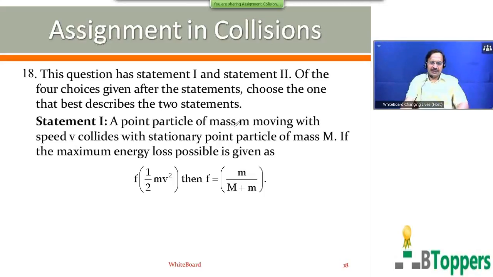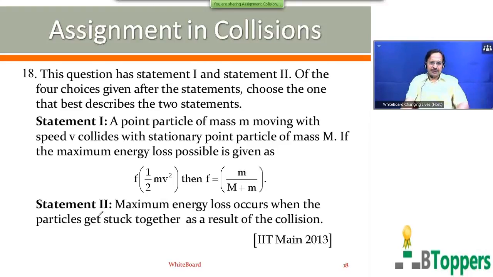Statement 1. A point particle of mass small m moving with speed v collides with a stationary point particle of mass capital M. The maximum possible energy loss is given as small f into half small m into v square. Then small f equals small m by capital M plus small m. Statement 2. Maximum energy loss occurs when the particles get stuck together as a result of the collision. Come on, try the question.